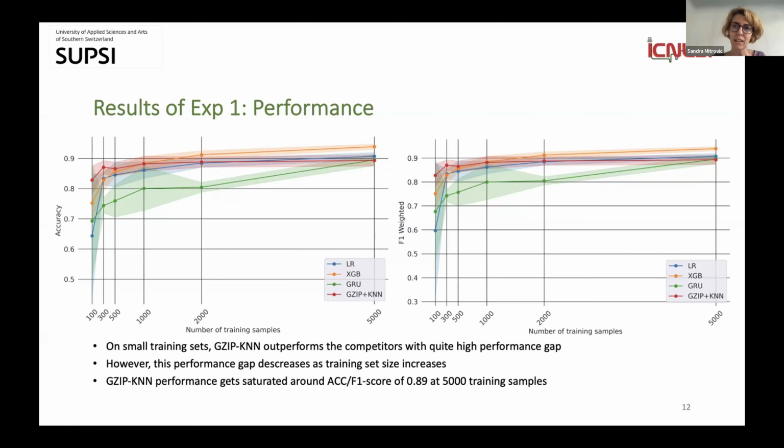But then eventually it gets outperformed as the training set size increases. But we can see that even for a smaller training set, it discerns well the main characteristics, and it is capable of discriminating between the different classes.